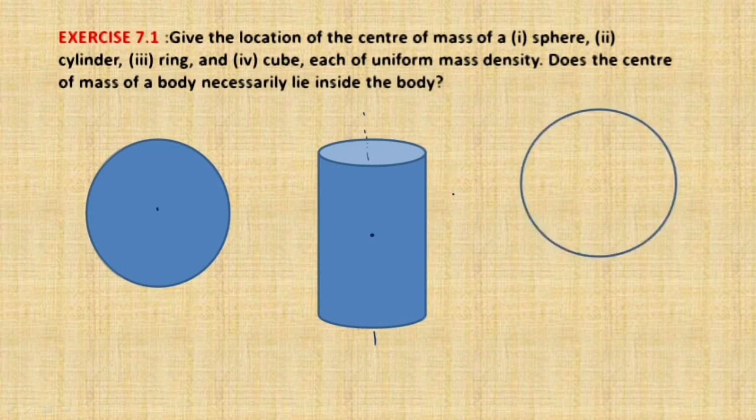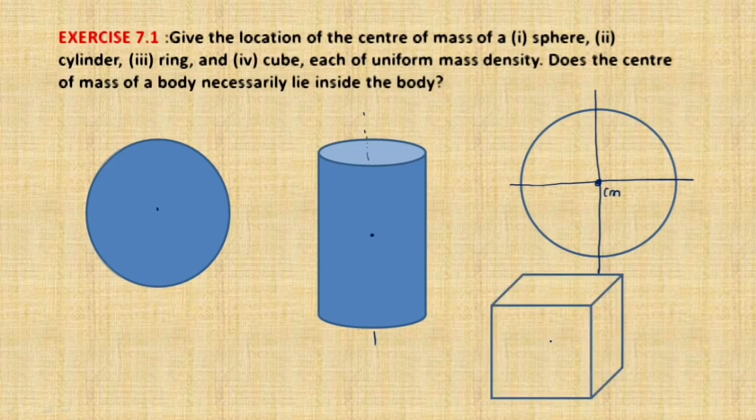Now the third one is talking about the ring. You can see here in the ring also the center of mass lies exactly at the center where there is no mass present. So this is the center of mass here. This is also the geometric center. Next one is talking about a cube. In a cube also, the center of mass lies at the geometric center. If you join the diagonals, they will meet at one point, and that is the point where the center of mass lies.